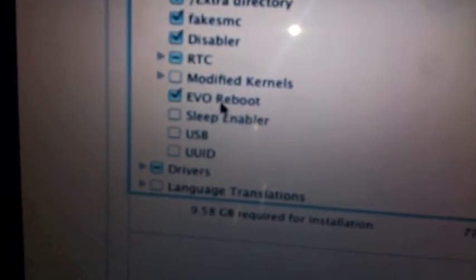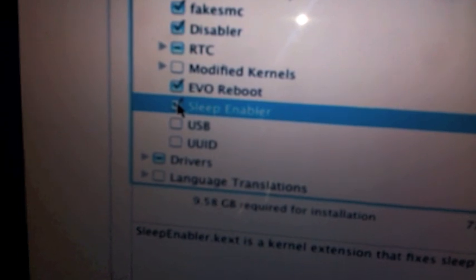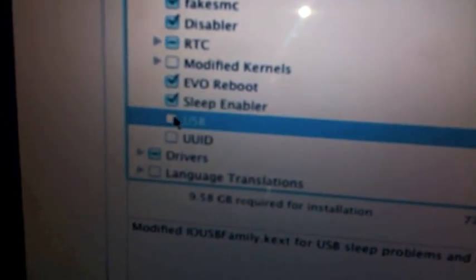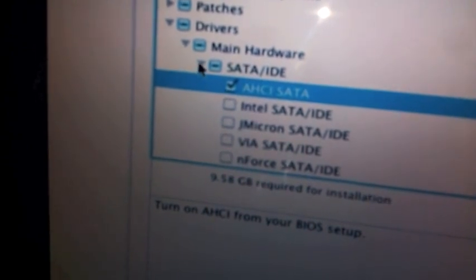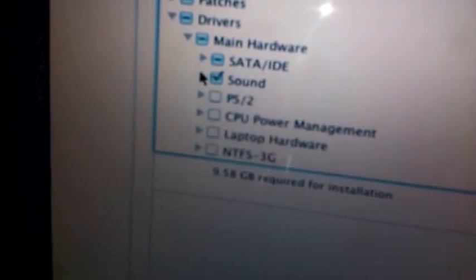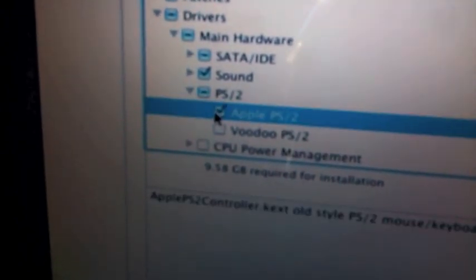Alright, hold on, it froze. Alright. Make sure Evil Reboot is on. Click on Sleep Enabler. USB isn't necessary, but if you have problems, you should click on it. This isn't important either. Now you go to drivers on main hardware. Click on SATA and make sure you have the first one clicked. For sound, have both of them clicked, Voodoo and Apple. For PS2, make sure you install both, because you never know, it might not work.